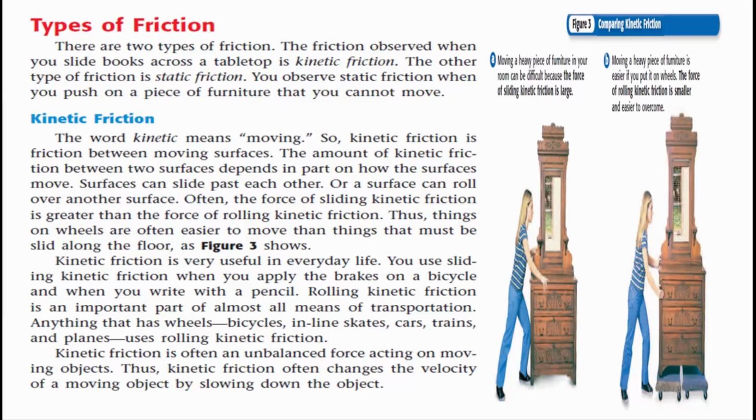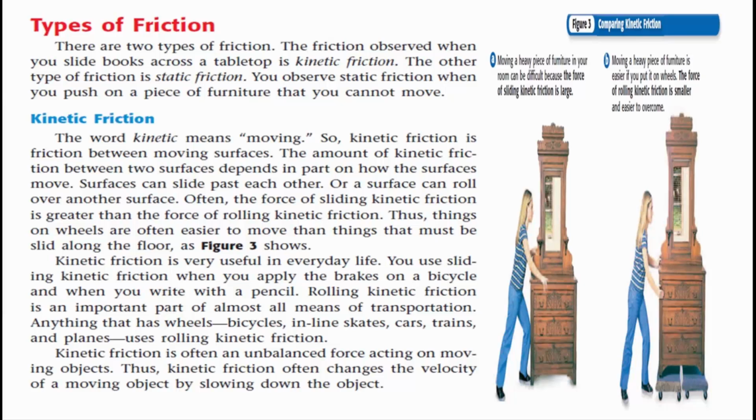The amount of kinetic friction between two surfaces depends in part on how the surfaces move. Surfaces can slide past each other, or a surface can roll over another surface. Often, the force of sliding kinetic friction is greater than the force of rolling kinetic friction. Thus, things on wheels are often easier to move than things that must be slid along the floor, as Figure 3 shows.